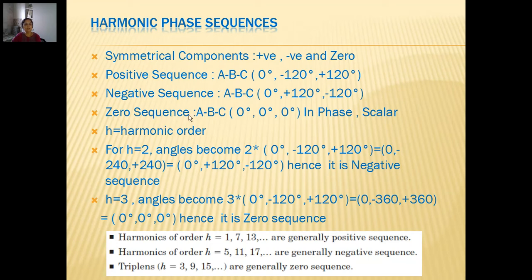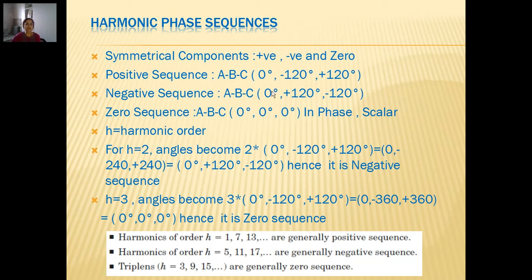For zero sequence, there is no angular displacement, so it becomes 0, 0, 0. That means these are scalar quantities and they are all in phase. So when we try, as I said earlier, adding these three quantities together, the positive and negative sequence components follow Kirchhoff's current law, and the sum of these three currents would be 0 because they are maintaining the phase sequence, though the sense for negative sequence would be opposite rotation. But the sum of all three currents would be 0 at the neutral point. That is not the case with zero sequence, and so they add up.